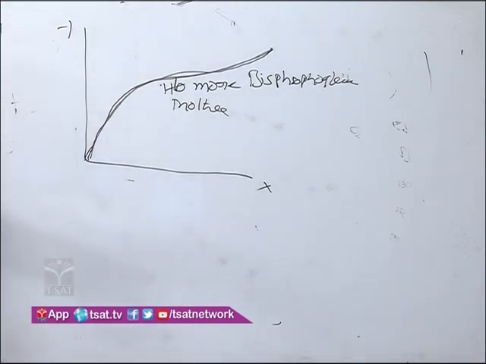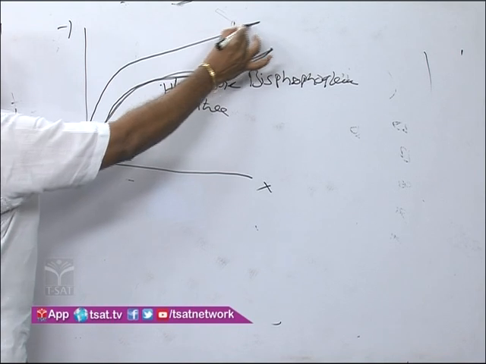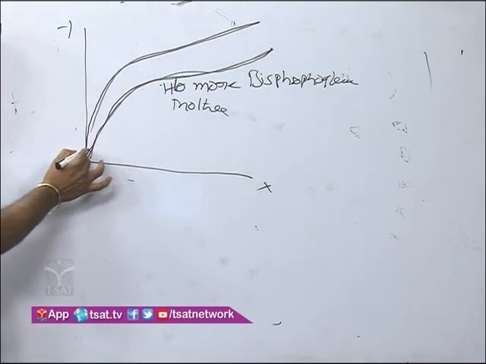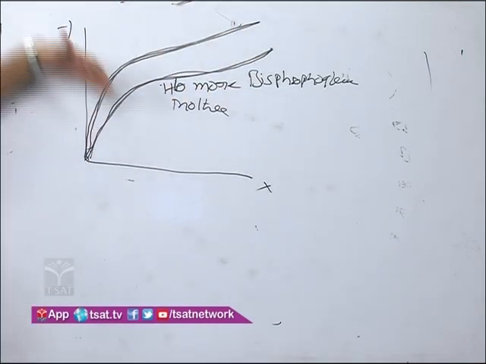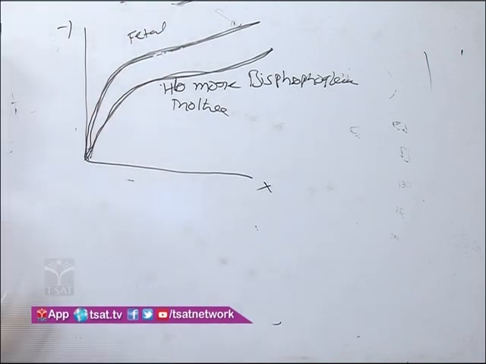But what is the fetal oxyhemoglobin dissociation curve? You see, this is the fetal oxyhemoglobin dissociation curve, somewhat upwards.